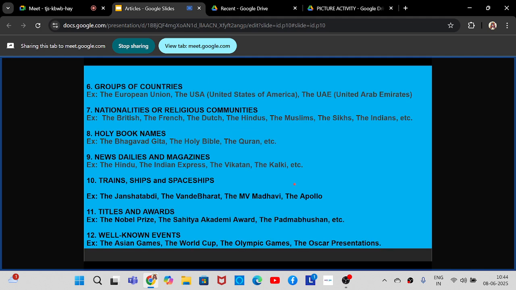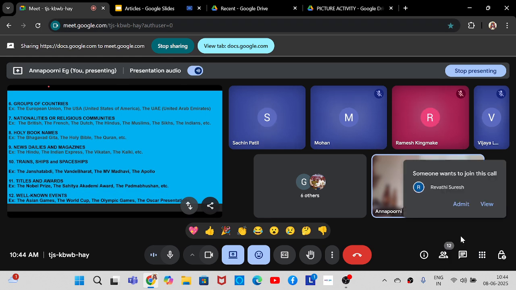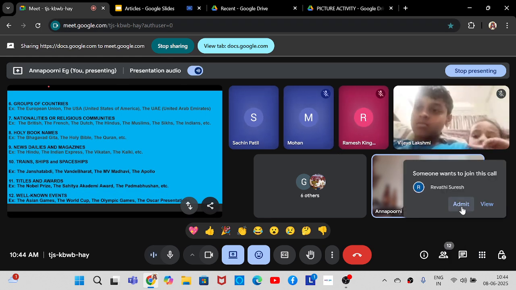Okay, yes. Now moving to the sixth use. For mentioning groups of countries, you can use the word the. For example, countries like India, Australia, Pakistan, China, Bangladesh, these are all not groups of countries. These are single or independent countries. But groups of countries means USA. USA is a group of countries. The USA. So we call it the USA.